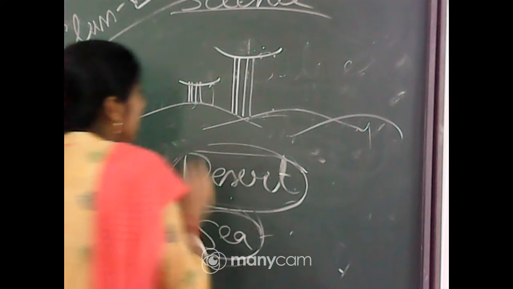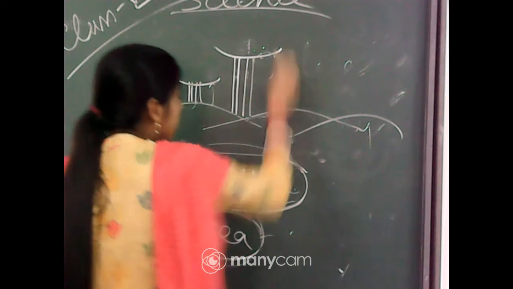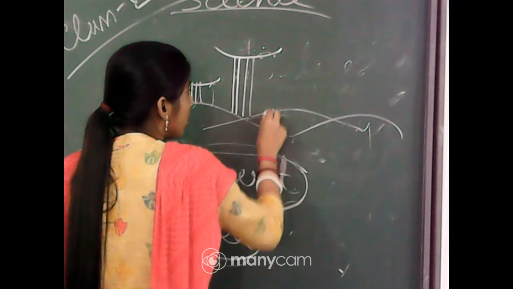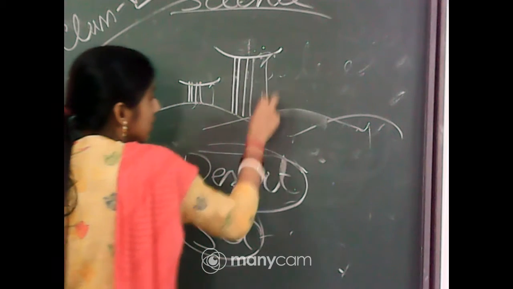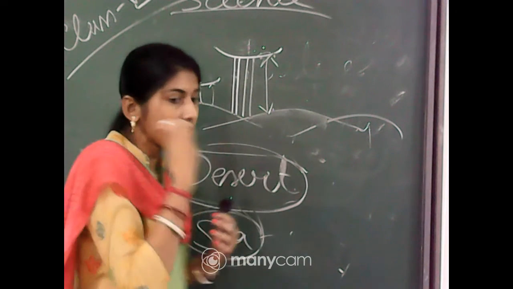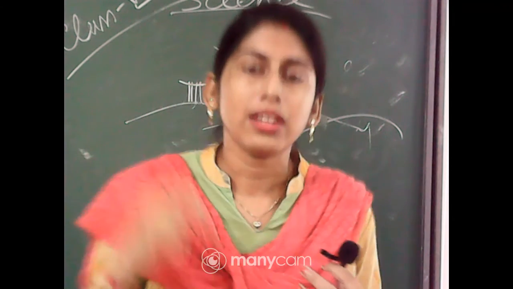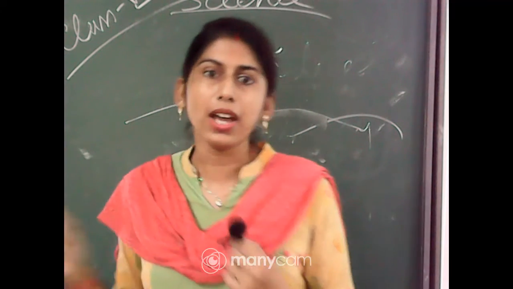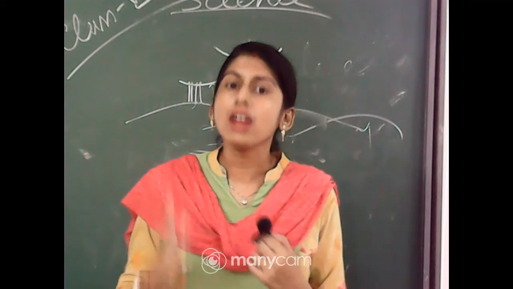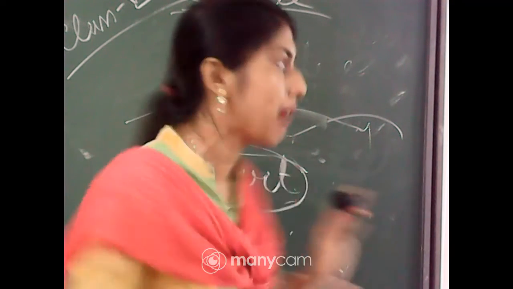So why do camels have long legs? Because of keeping their bodies away from the heat of the sand. The distance is quite far, so they keep their bodies away from the heat. That is the first main property of the camel.